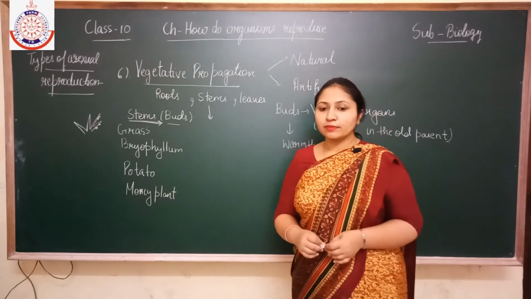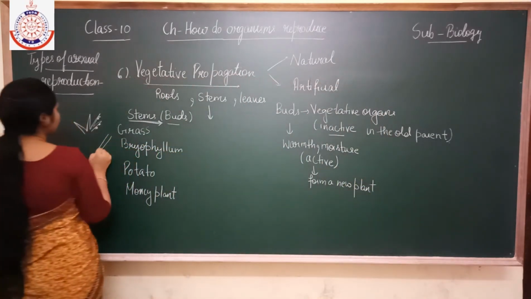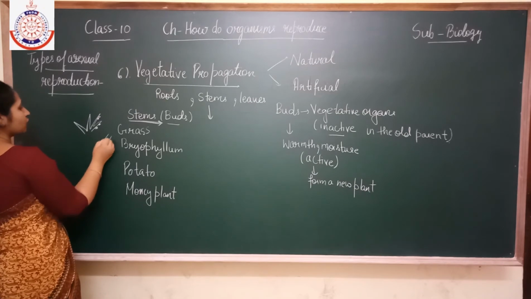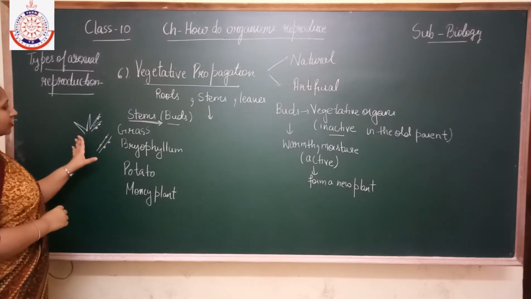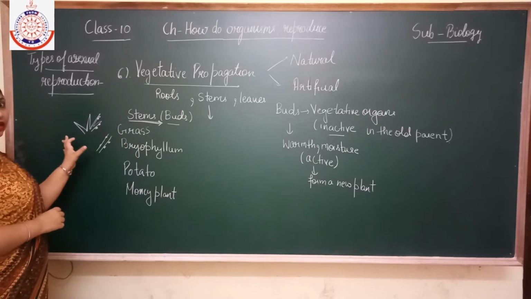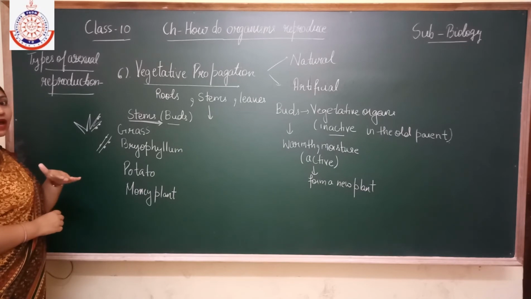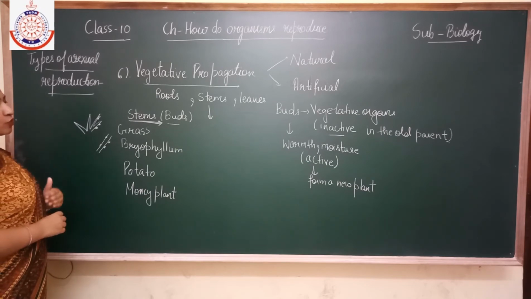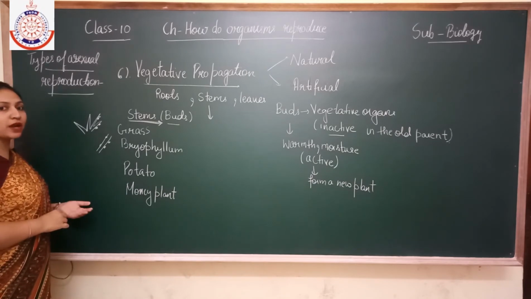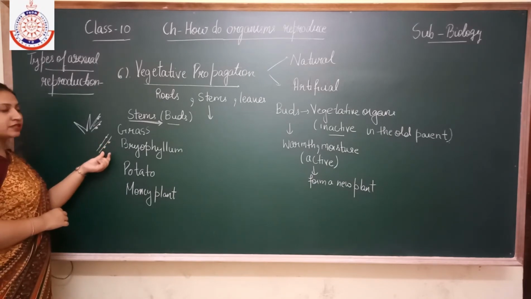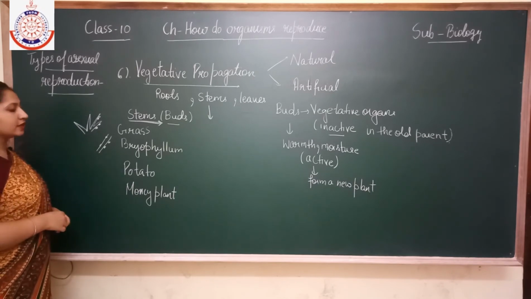Next is bryophyllum. The bryophyllum stem also contains the buds. Okay. So if the stem part falls and is covered by the soil and gets the proper warmth and moisture, then it is responsible for the formation of a new plant, as the buds present here become active in favorable conditions.